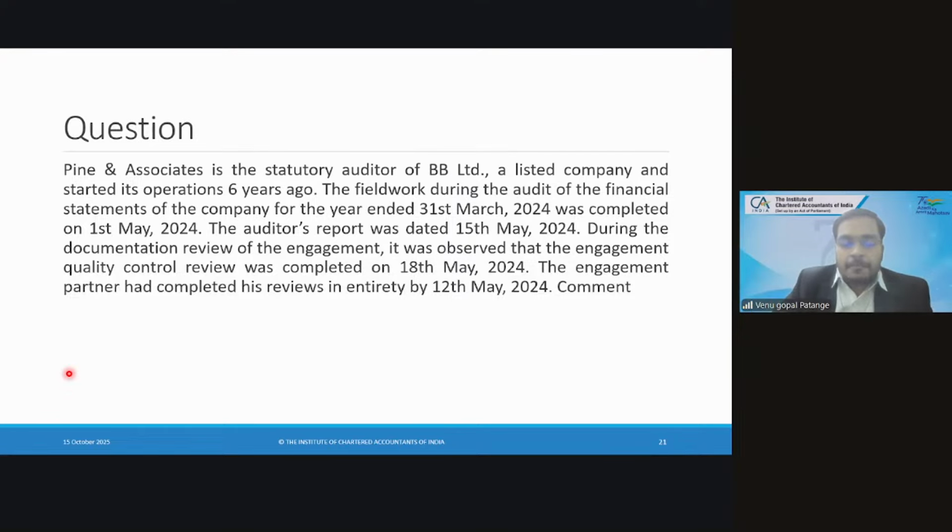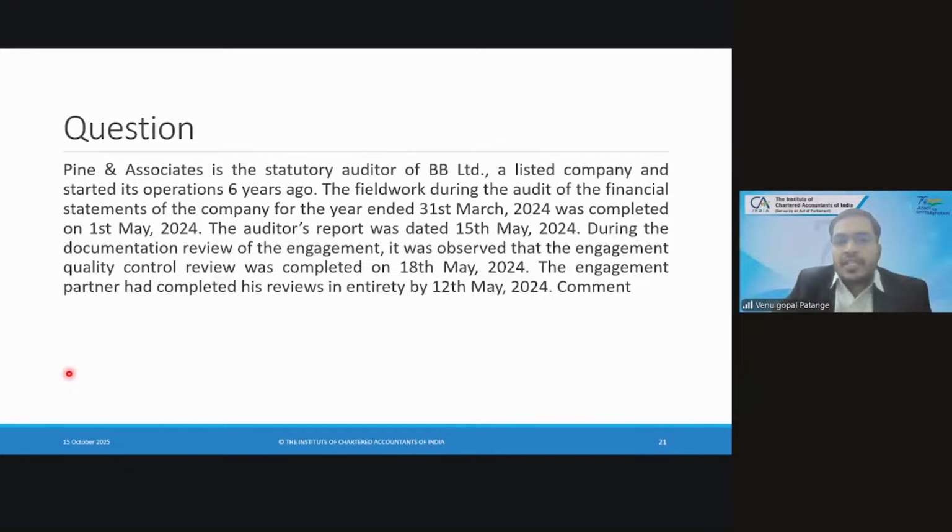Anyone ready with the answer? Which element of SA 700 are we talking about? Which element of SA 700 are we discussing in this question? Is it the title? Is it the auditor's responsibility? Is it the signature? Is it the date? Is it the place? So I'll read the question.